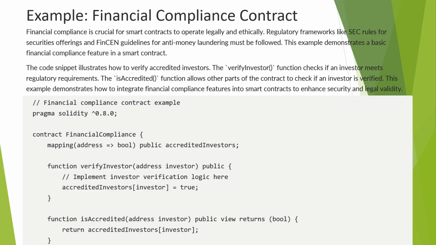This financial compliance contract example demonstrates how to verify accredited investors. The verify investor function checks if an investor meets the regulatory requirements, and the is accredited function allows other parts of the contract to verify the investor's status. This ensures that smart contracts are compliant with financial regulations.